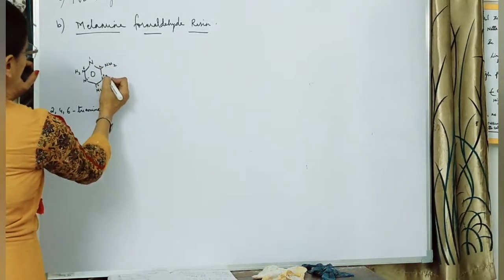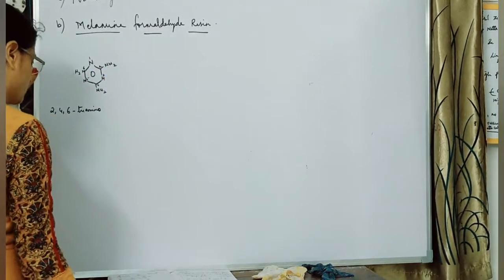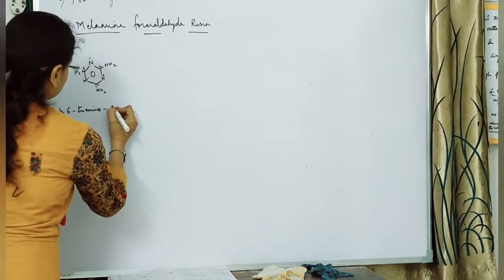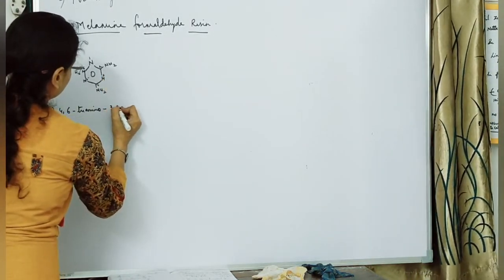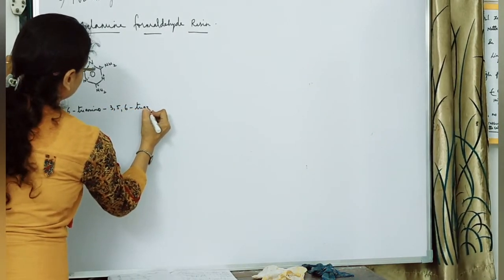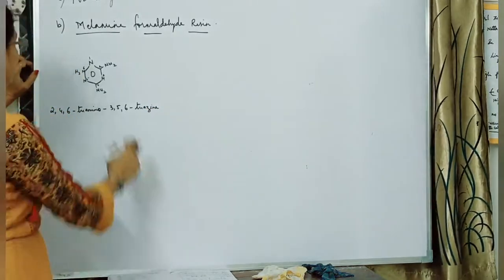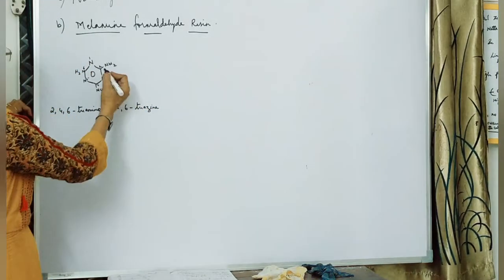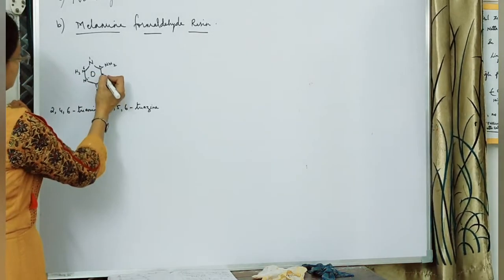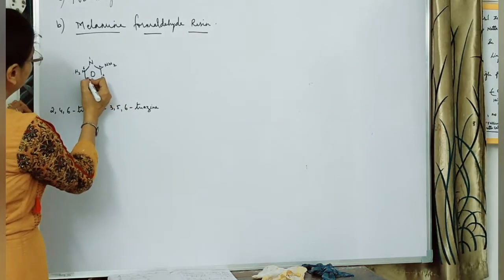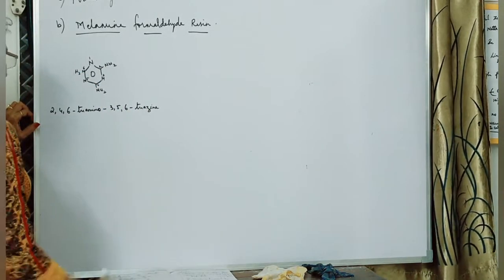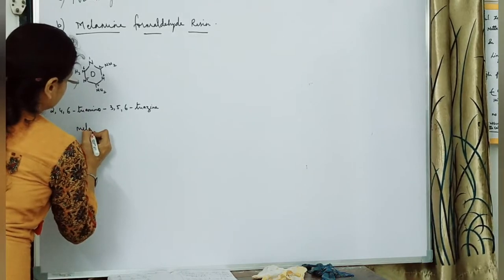And at 1, 3, 5 there are three nitrogens, so that is called triazine. So the name of this compound, the IUPAC name, is 2, 4, 6 triamino 1, 3, 5 triazine. And the common name of this compound is melamine.